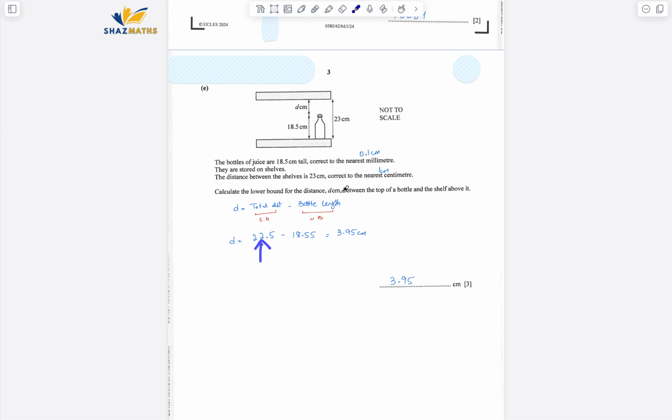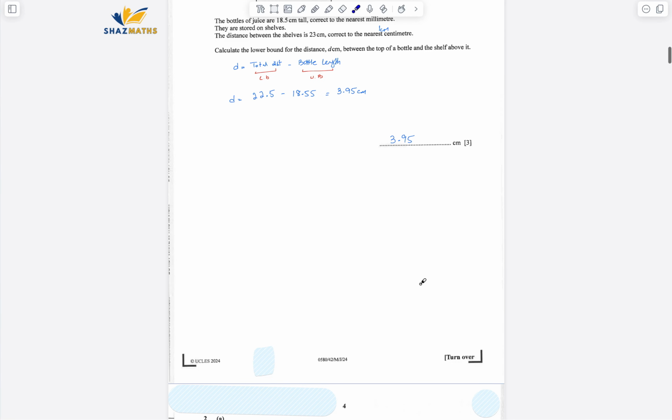So basically I subtracted 0.5 centimeters from this reading. So 23 minus 0.5 is 22.5, and then adding 0.05 to this reading comes out to be 18.55. Subtract those both, you're going to get the distance, and that is the lower bound of the distance, that is 3.95 centimeters.